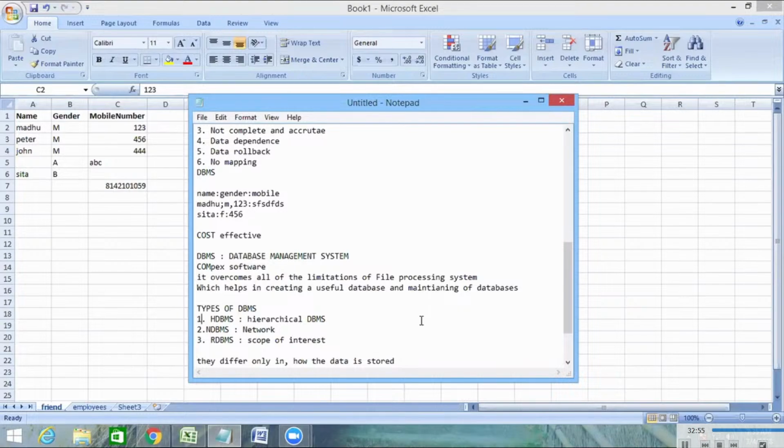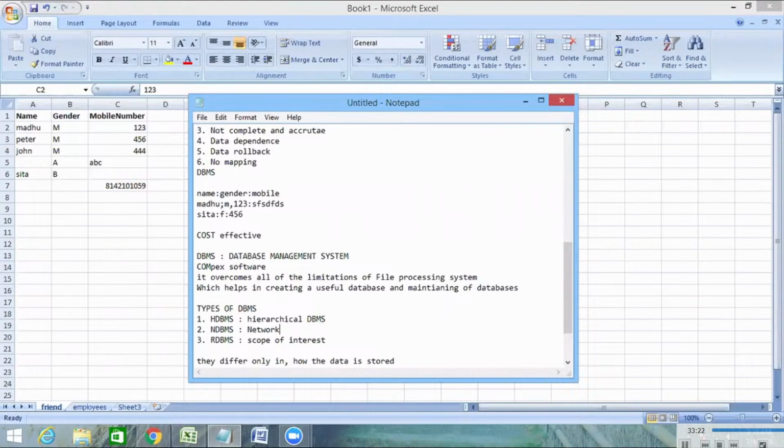Most legacy databases, which are very old, used to store data this way. The network type defines how information is stored in terms of nodes, which is not our scope of interest.